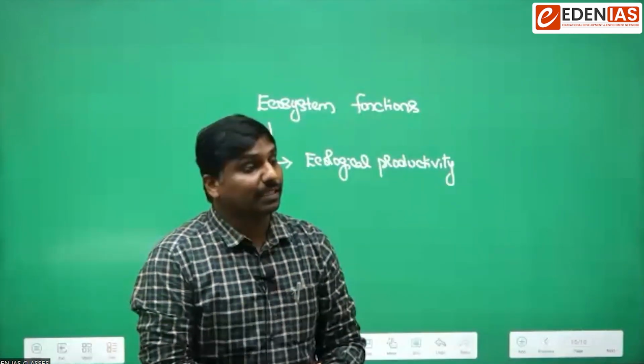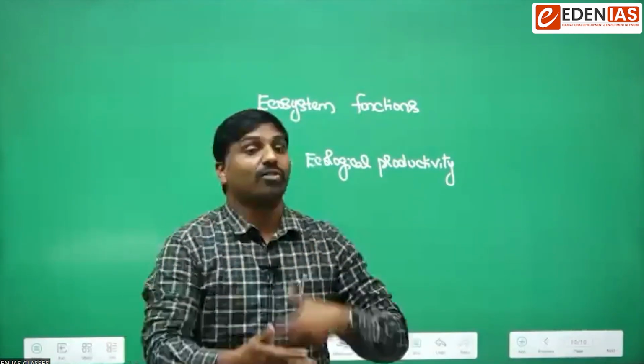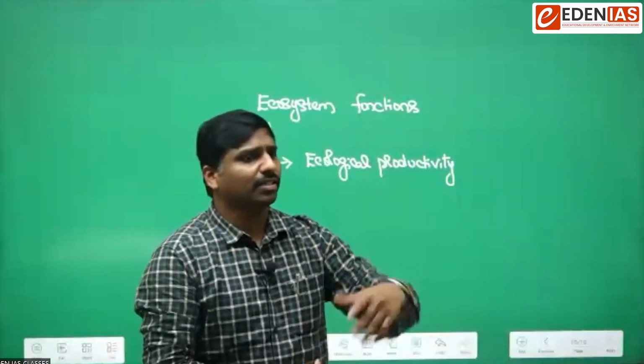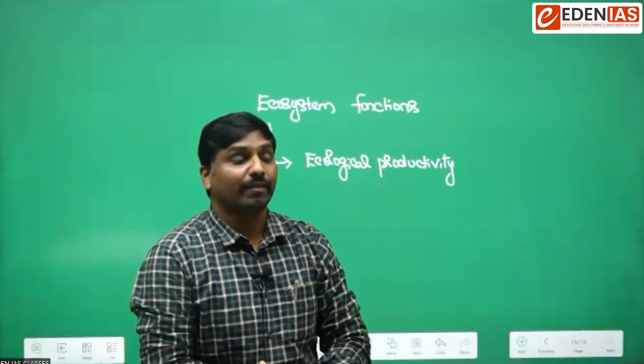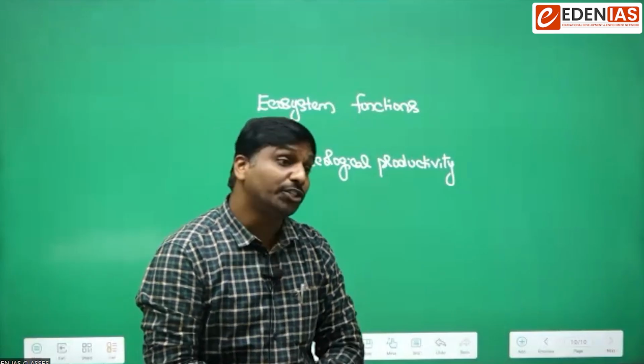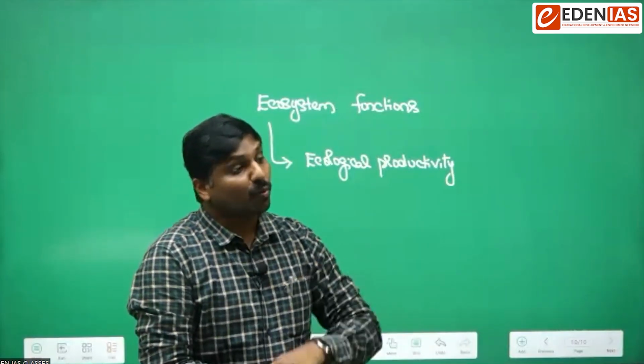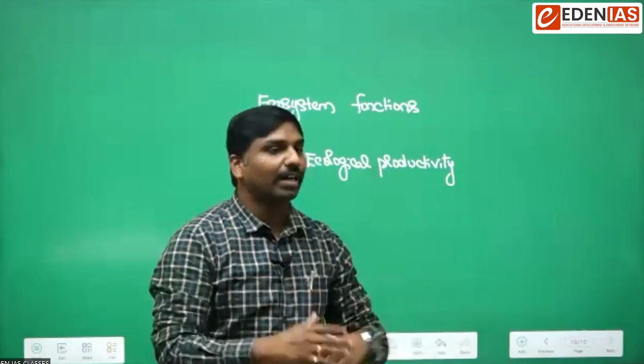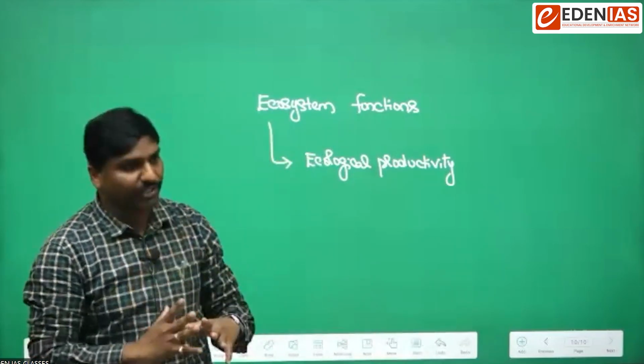A service is nothing but the facilities provided by the ecosystem, irrespective of whether it is useful or not. Whereas a function is the kind of duty of the ecosystem, what an ecosystem has to do for the survival of life.